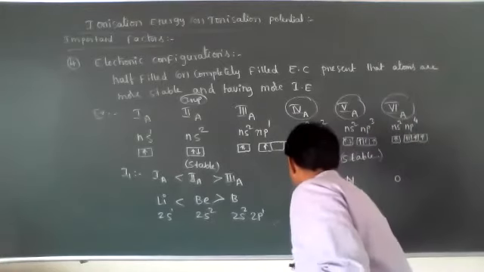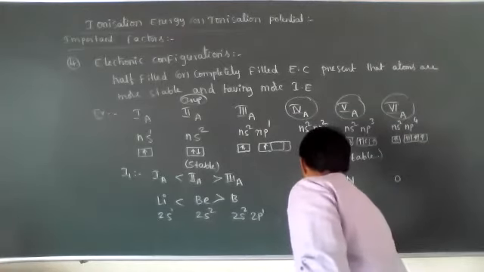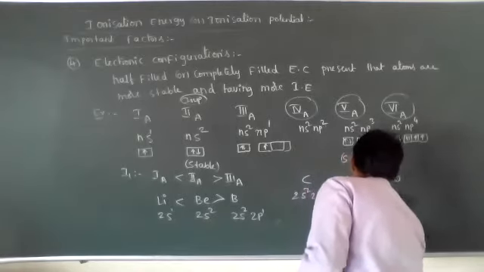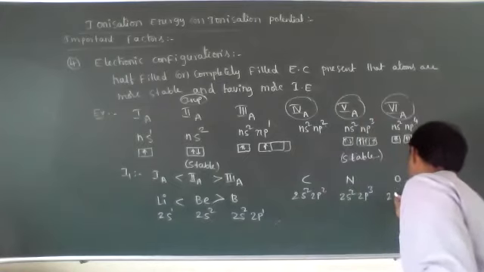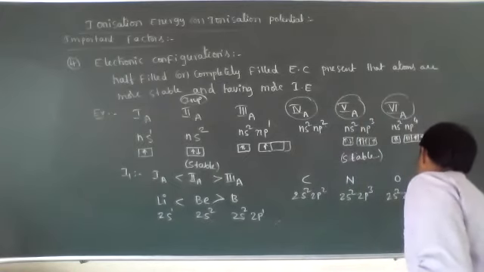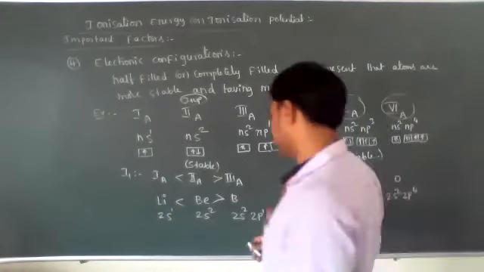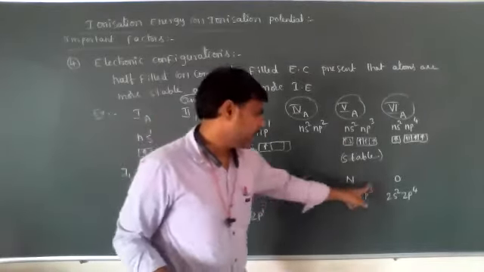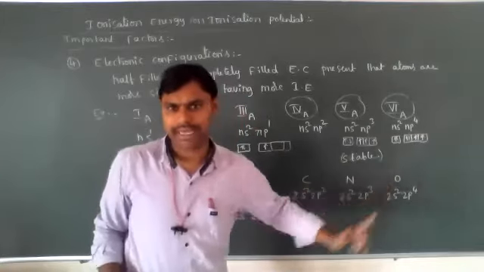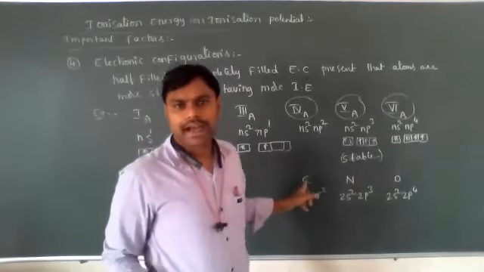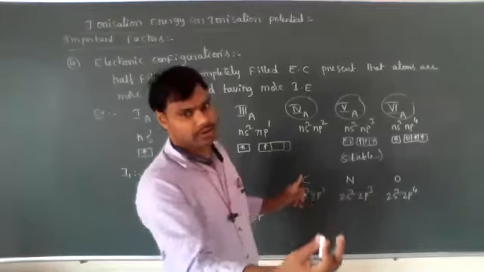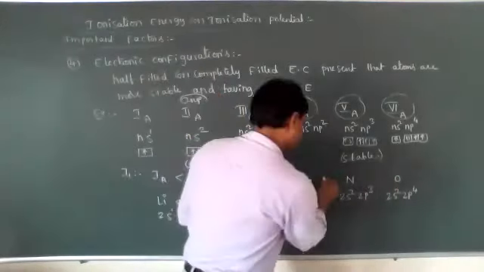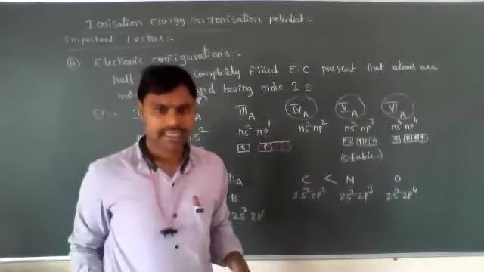Carbon 2s2 2p2, nitrogen 2s2 2p3, oxygen 2s2 2p4. This is the outer shell electronic configuration. Carbon, nitrogen and oxygen are all in the same period. According to the ionization energy rule in a period, from carbon to oxygen ionization energy should increase. Carbon to nitrogen it is increased.